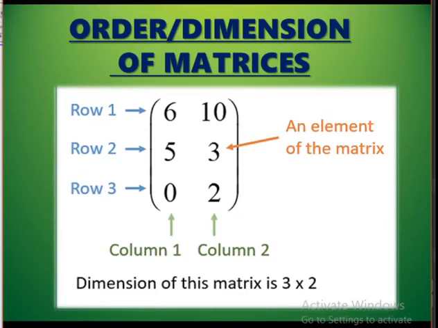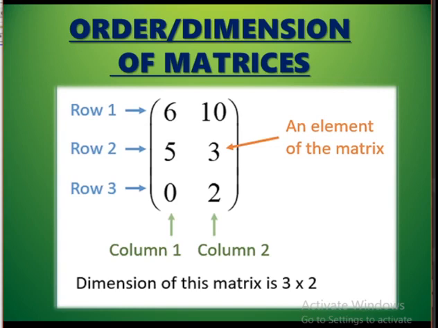See here, order, or the other name, dimension. Here 3 is an element of the matrix. So 3, 6, 10, all these are called elements of the matrix. See the first row elements, 6 and 10, and 0 is a third row element. And see the columns, we have 2 columns. So the dimension over here is 3 rows and 2 columns. It has 3 rows, 1, 2, 3, and 2 columns.